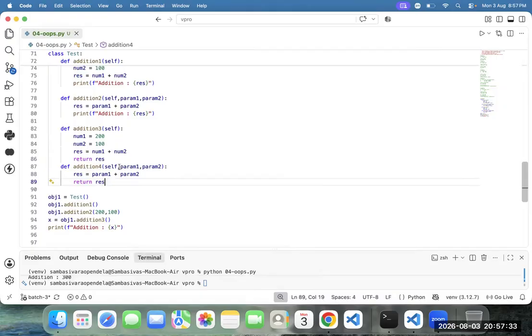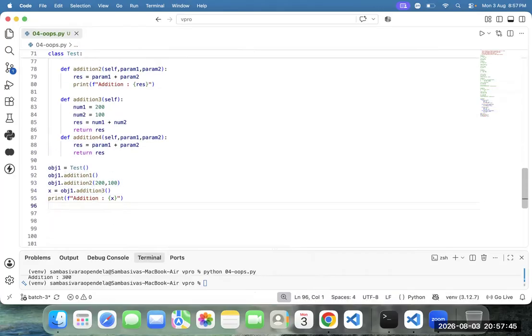Team, do we have the parameters? Yes. Do we have any return type? Yes. With the parameter, with the return type. Now call the addition 4. And how to call the addition 4? Object dot addition 4, 200 comma 100.